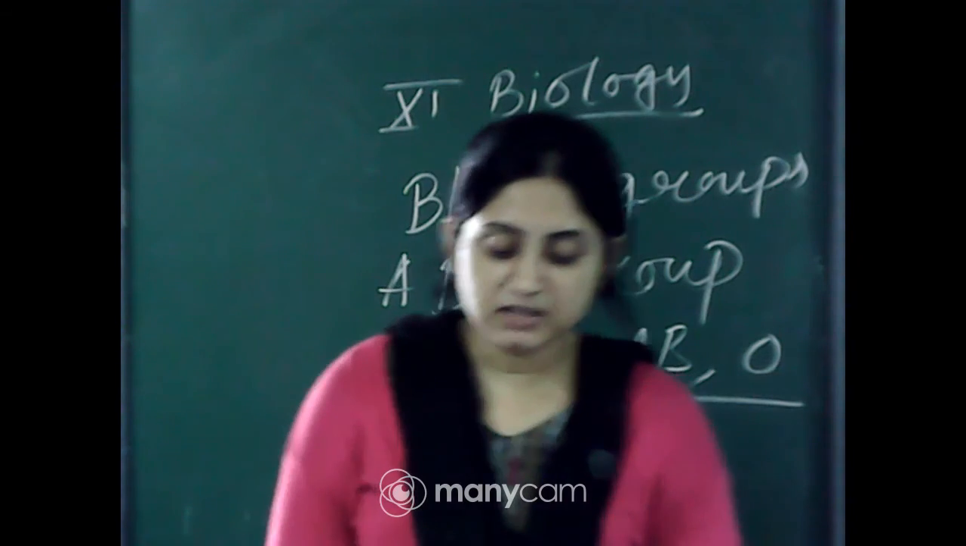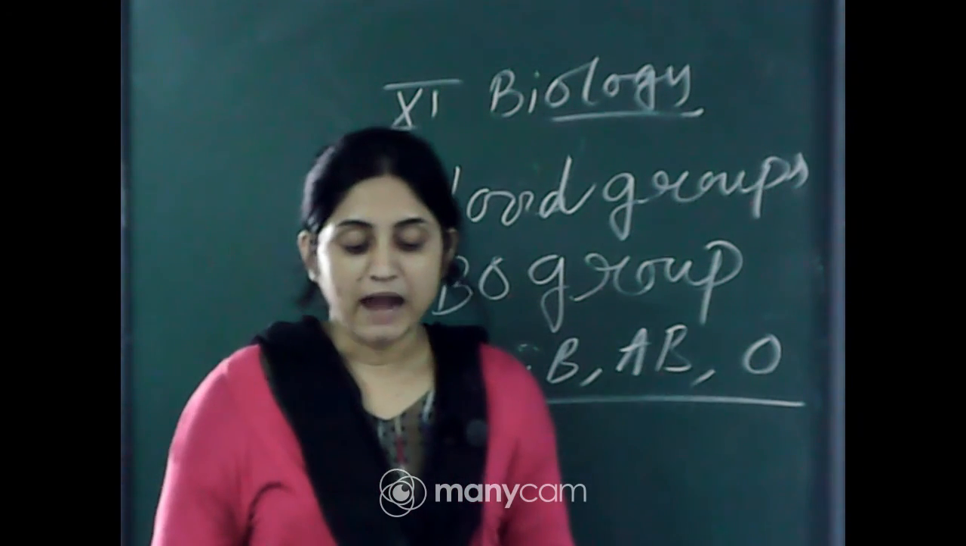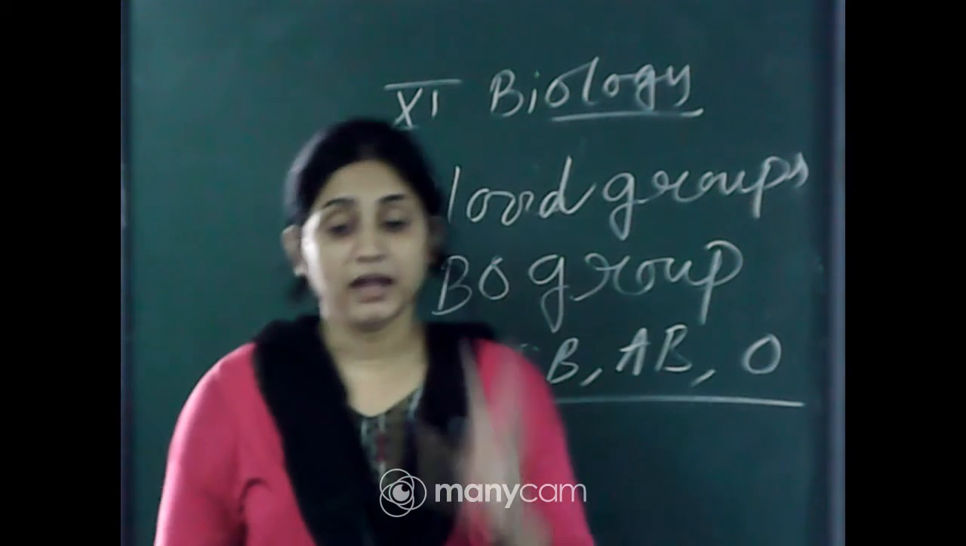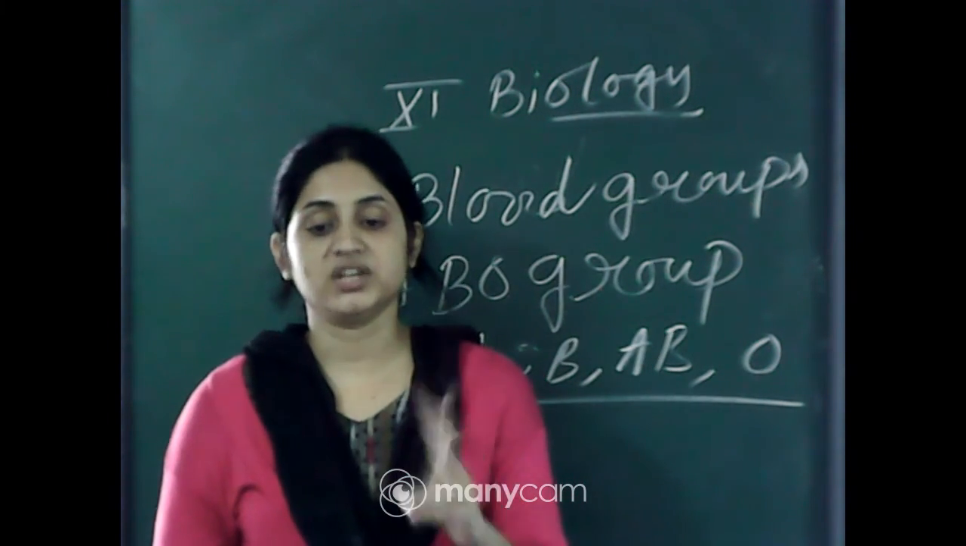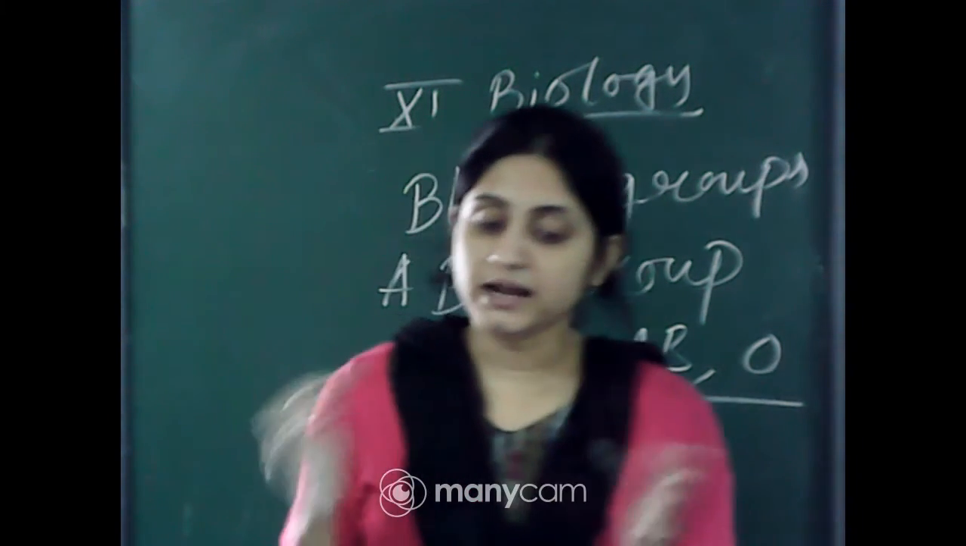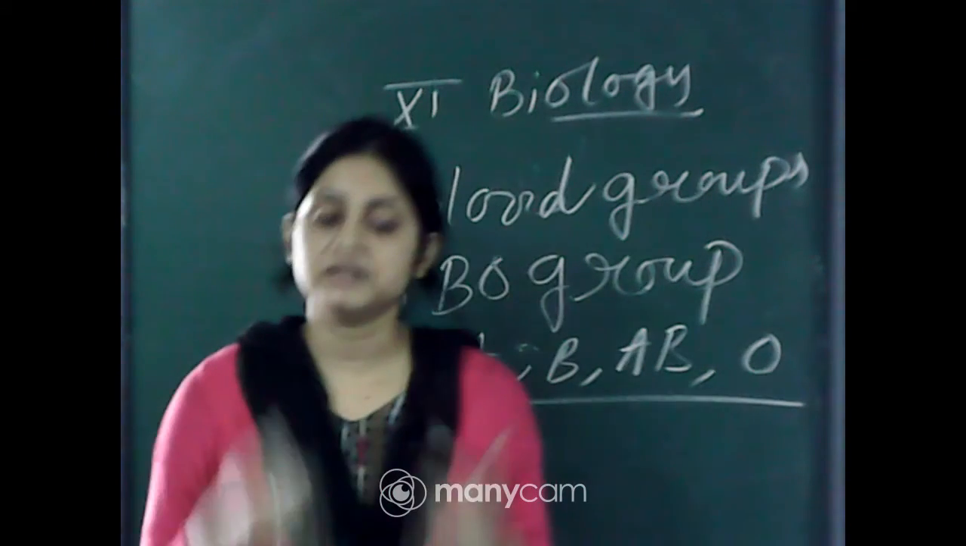The B group has antigen B and anti-A, the opposite of A, and the donor groups are B and O. AB contains both antigens A and B, but no antibodies are present. So it can receive blood from A, B, AB and O; it is the universal recipient.